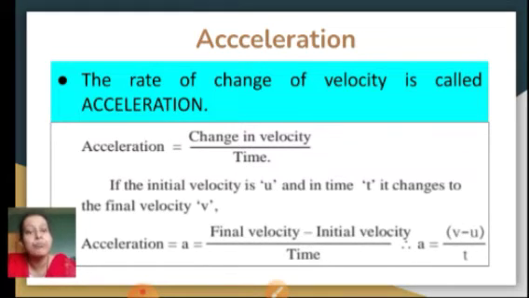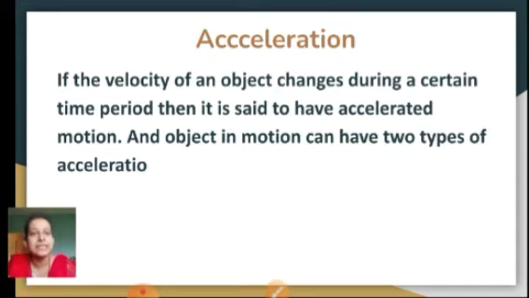Fine. Now let's move ahead. Let's learn about something more. So acceleration, if the velocity of an object changes during a certain time period. Let's move forward again with the next part of acceleration. If the velocity of an object changes during a certain time period, then it is said to have accelerated motion.